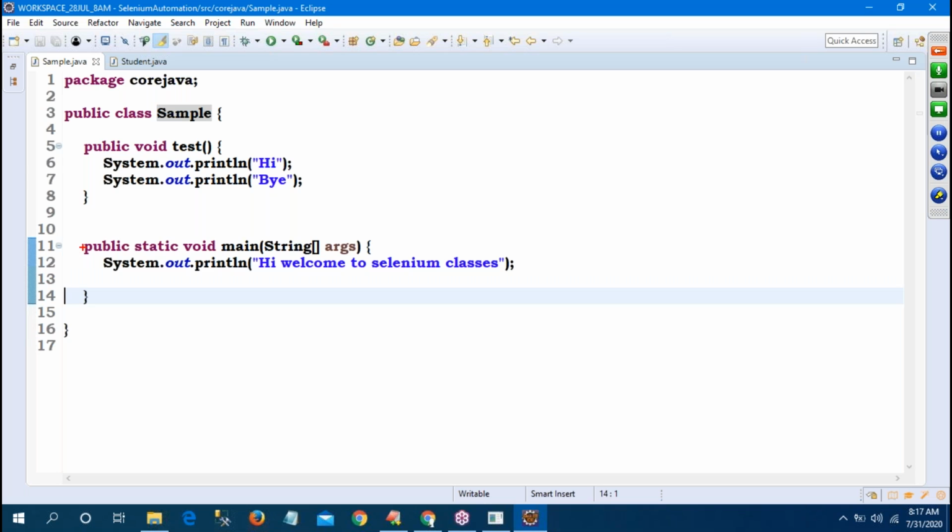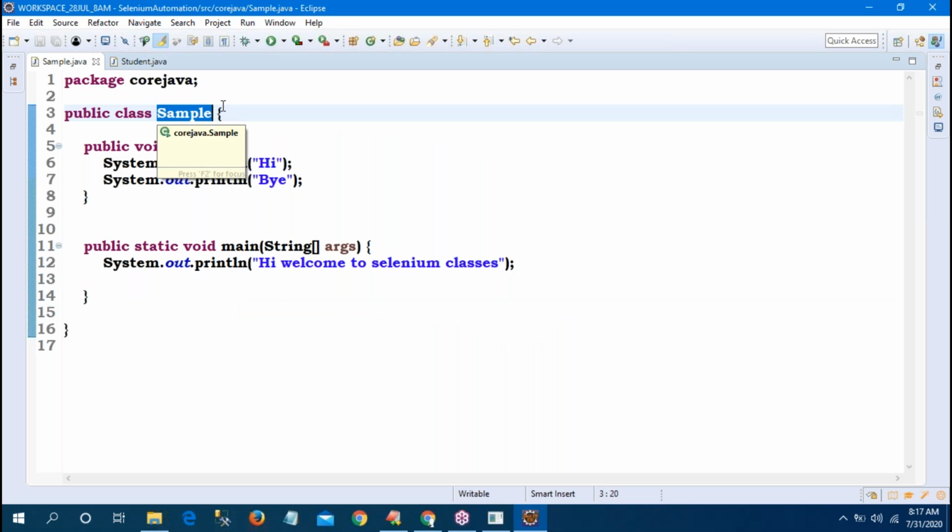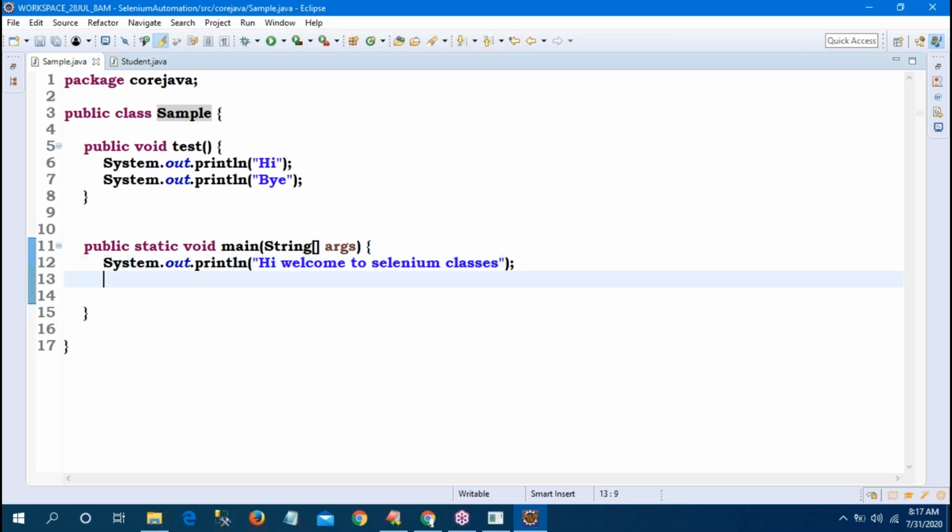If you want to run that one, you have to call the test method into here. Compulsorily you have to call the method. Methods automatically won't execute. How to call the method? I want to create an object of your class. So how to create an object? By using new: new, class name with parenthesis. What is our class name? Sample is our class name. The object is created. One variable I want to give as a reference variable. What is the type? Class name, Sample.